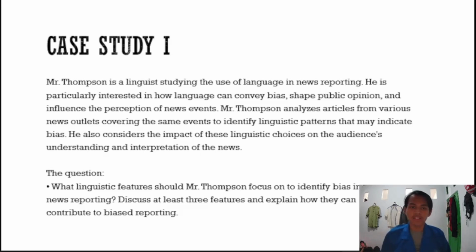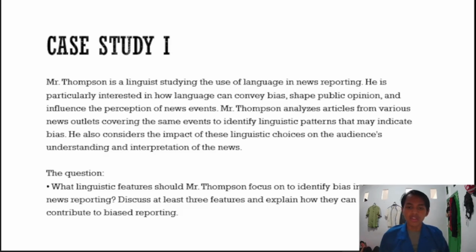Here is the first problem. Case study 1. Mr. Thompson is a linguist studying the use of language in news reporting. He is particularly interested in how language can convey bias, shape public opinion, and influence the perception of news events. Mr. Thompson analyzed articles from various news outlets covering the same event to identify linguistic patterns that may indicate bias. He also considers the impact of these linguistic choices on the audience's understanding and interpretation of the news.